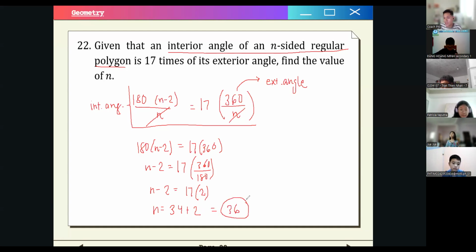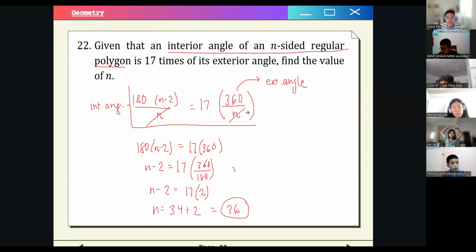So the answer in the mock paper was 18. So that was the incorrect answer. This is the corrected answer. It should be 36. So take a screenshot of this one before we move on to the next problem. Or are there questions for this one? Again, the answer written in the mock paper was 18, but it is supposed to be 36, as we can see from our solution here, right? So let's move on to number 23.